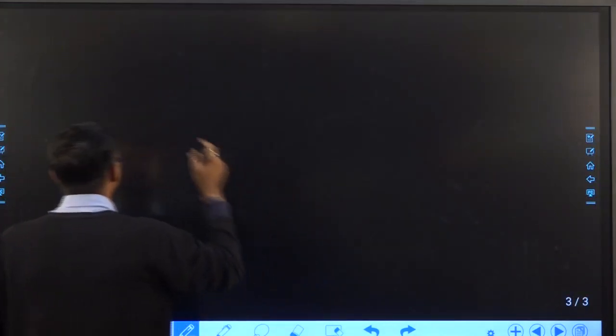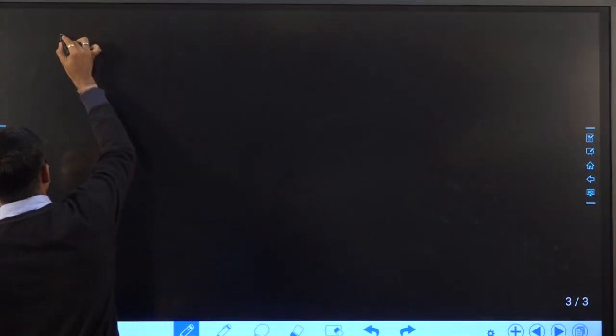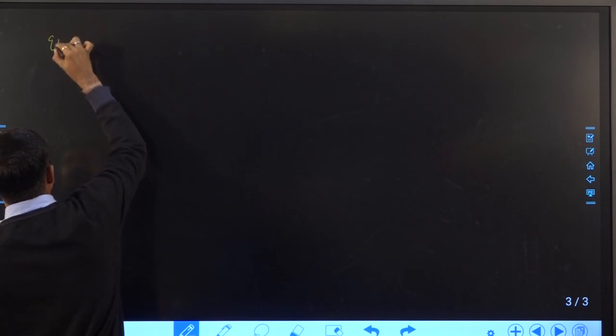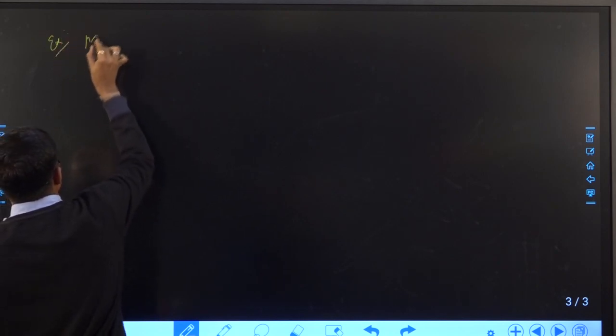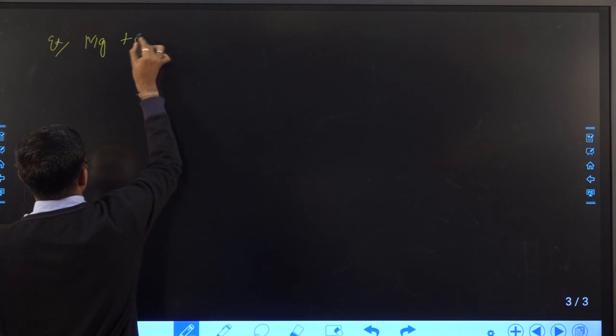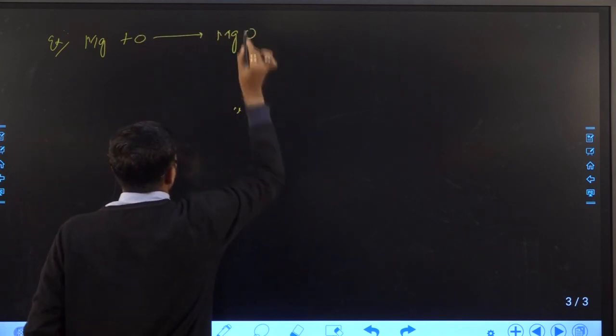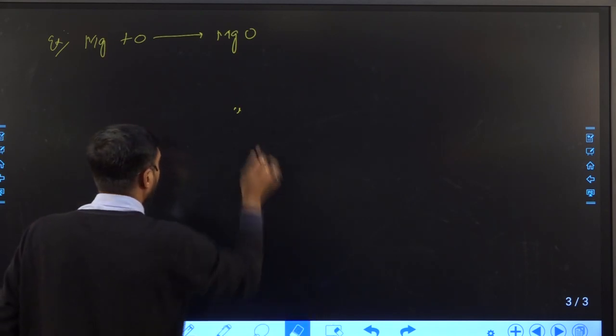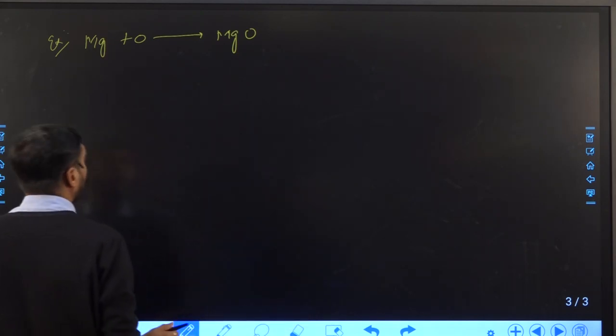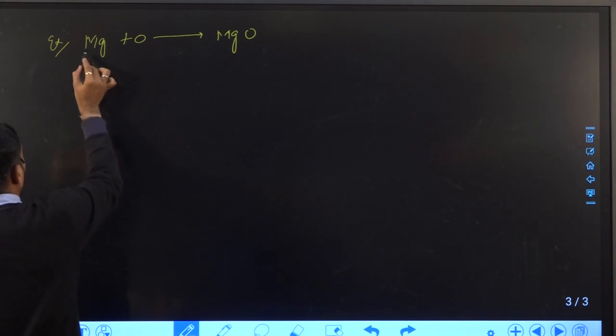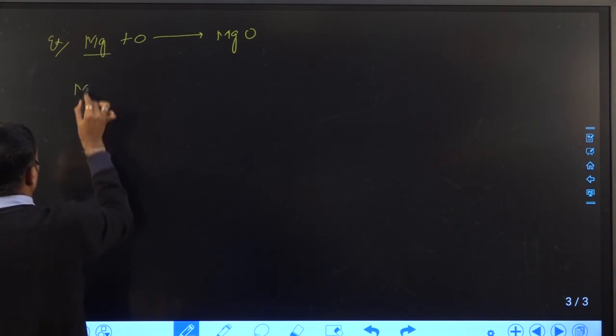So you can see, suppose we want to form magnesium oxide. First I take magnesium.